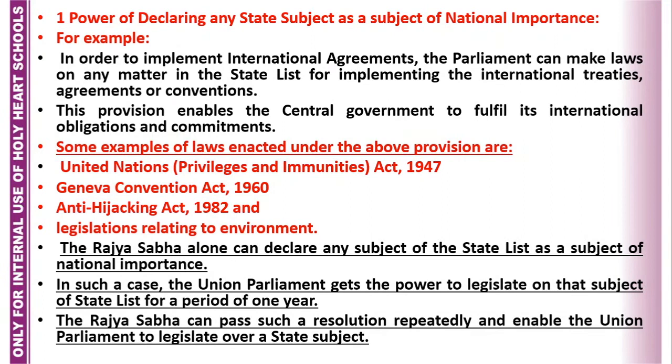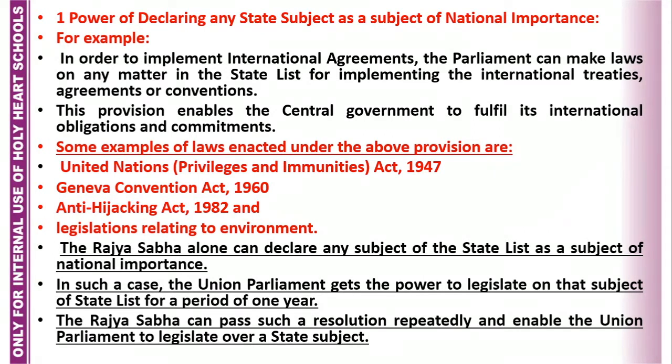Some examples of laws enacted under the above provision are United Nations Privileges and Immunities Act 1947, Geneva Convention Act 1960, Anti-Hijacking Act 1982, and legislations relating to environment.